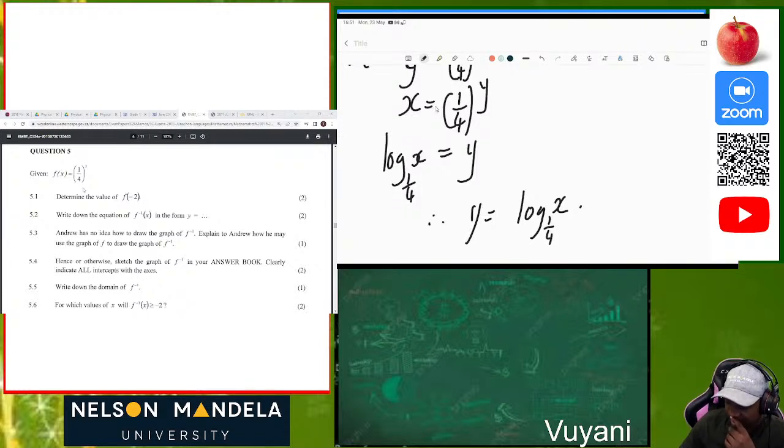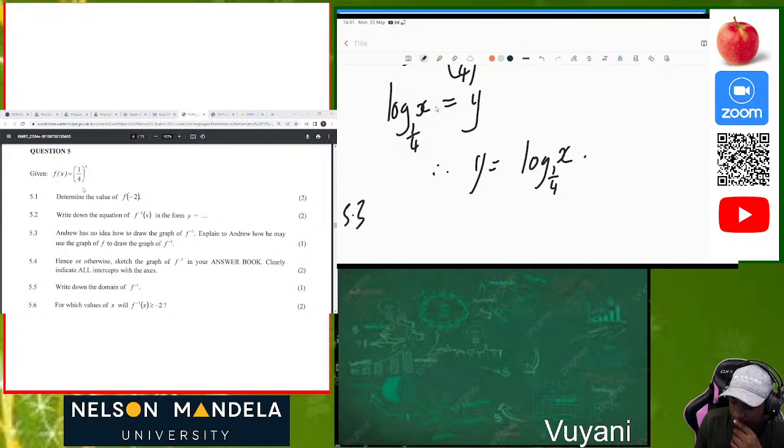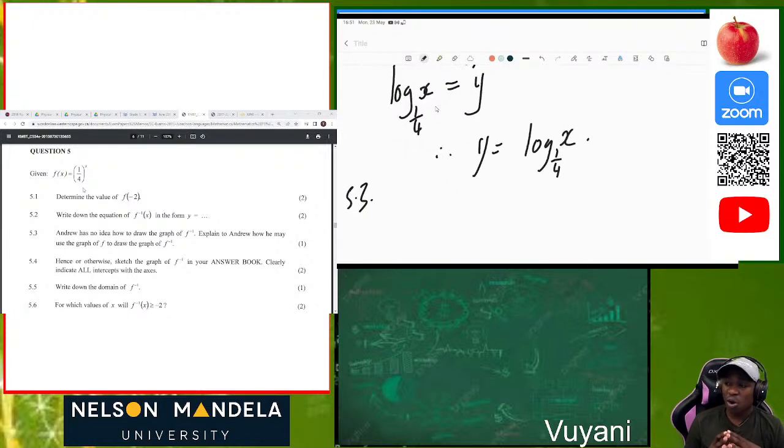Okay, now 5.3. Andrew has no idea how to draw the graph of the inverse function of the original function. Explain to Andrew how he may use the graph of f to draw the graph of f prime. How will he be able to do that? That's easy.